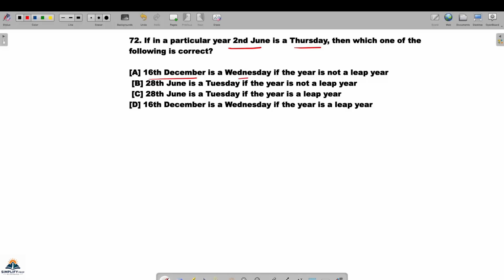This day is Wednesday, if the year is not a leap year. This day is Tuesday, if it's not a leap year, है ना? So, they have not given you the year. यहाँ पे year mentioned नहीं है. So you have to take, है ना, by yourself, depending on the statement.